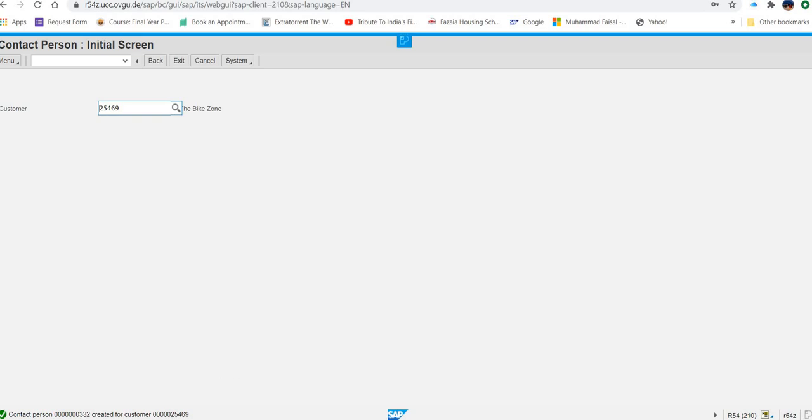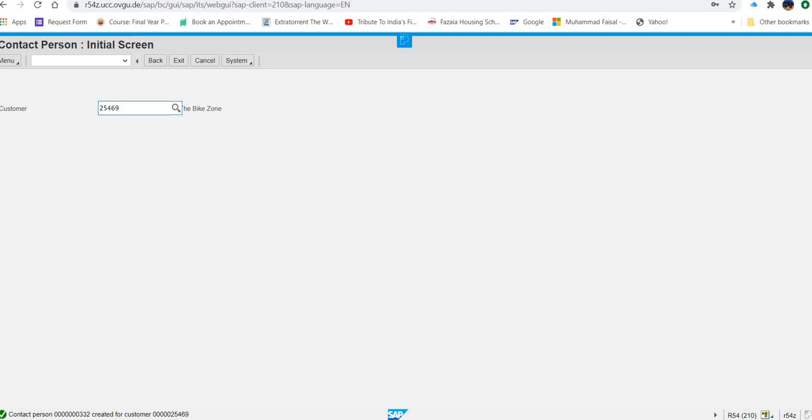So now you can see here contact person 332 created for this customer. So I'm going to write down this number also. Contact person 332. What does it mean? This will be the person when customer wants to buy something, customer will contact this employee of the company. This is how a systematic system works.